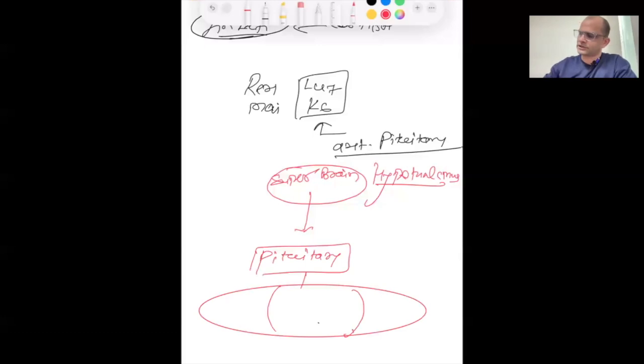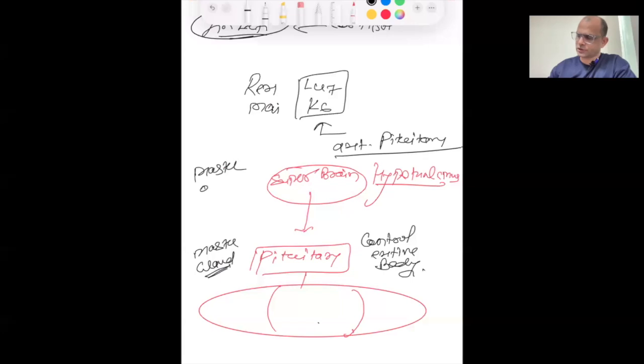The pituitary gland is called the master gland because it controls the entire body. And the super brain is called the master of master, or super master. The brain is the super master, and the pituitary is the master.